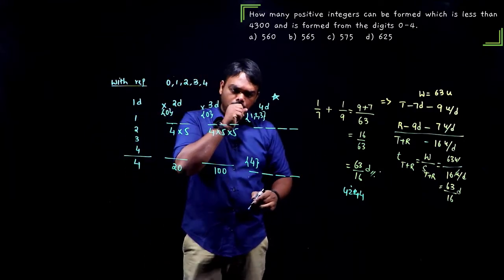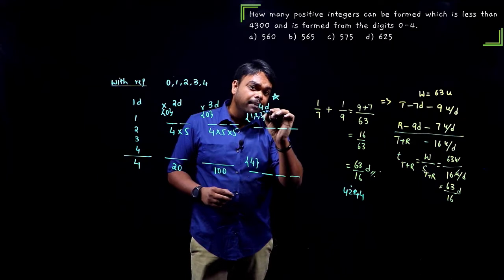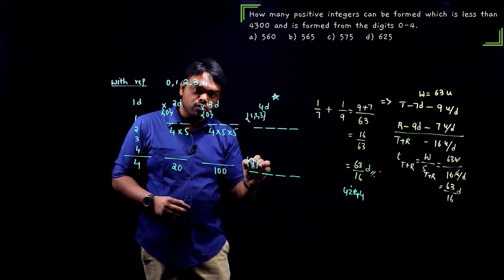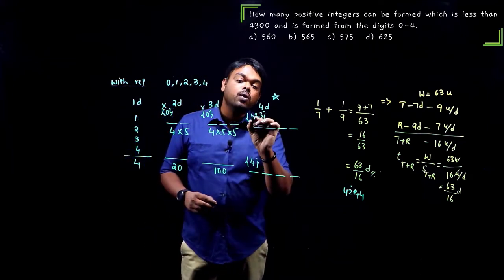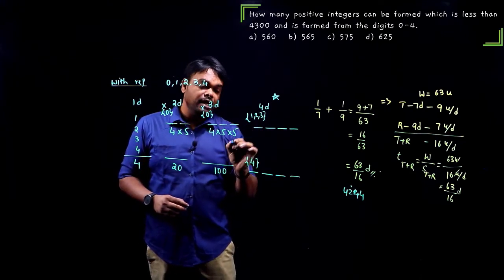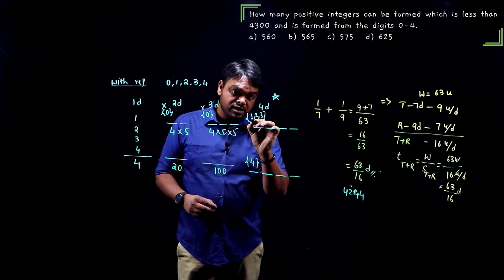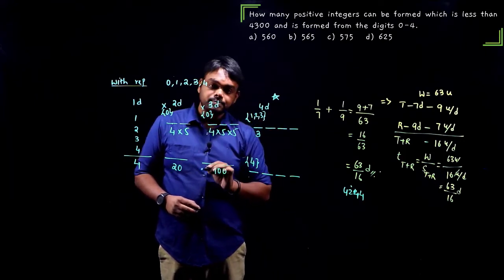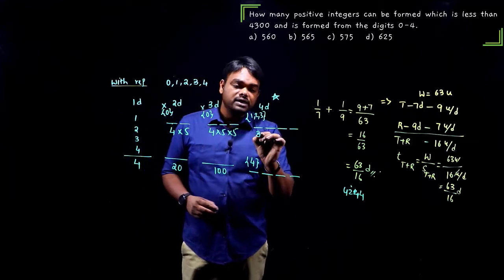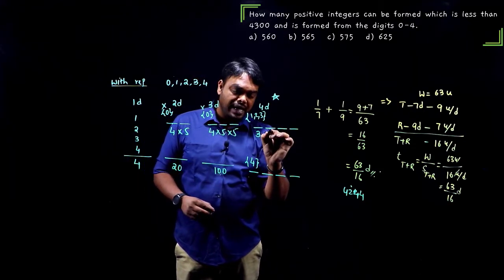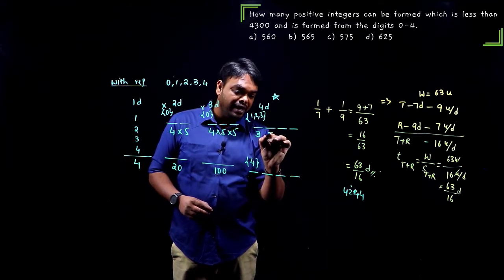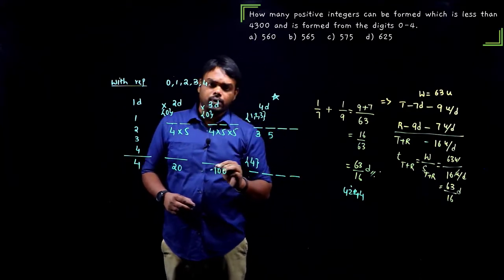So that's why I am using only 1, 2, 3 in the first case, and then 4 alone separately. When I use 1 or 2 or 3 in the thousands place, it means numbers which are in the range of 1000, 2000 and 3000. I can fill it in 3 ways. When I use 1 or 2 or 3 here, all the 5 digits are allowed here. So what do we get? 5 ways. I can put 0, 1, 2 or 3 or 4.